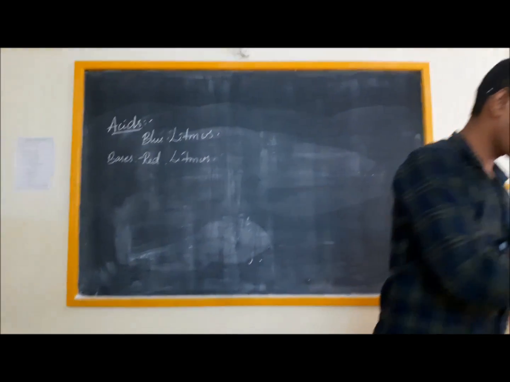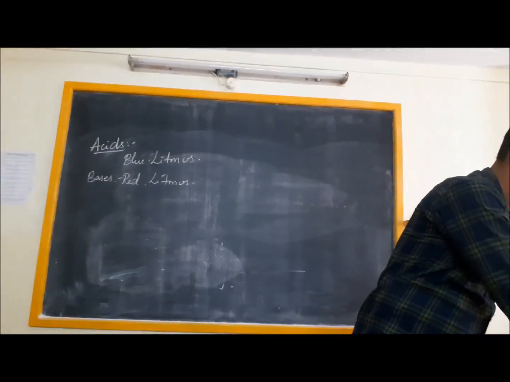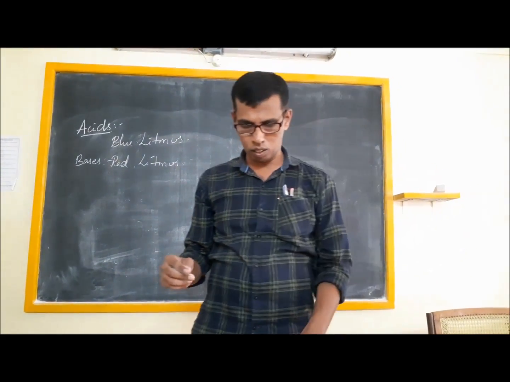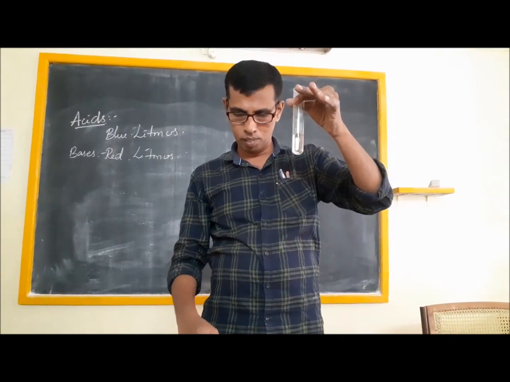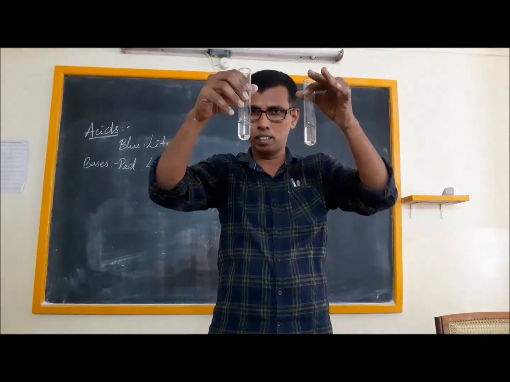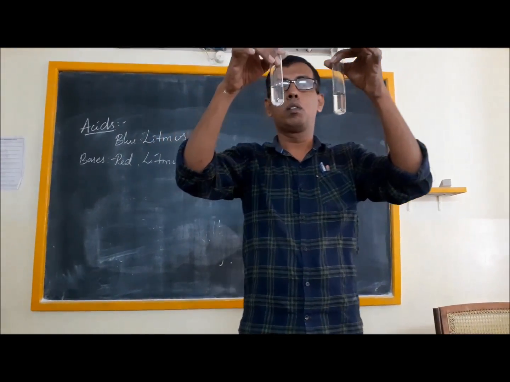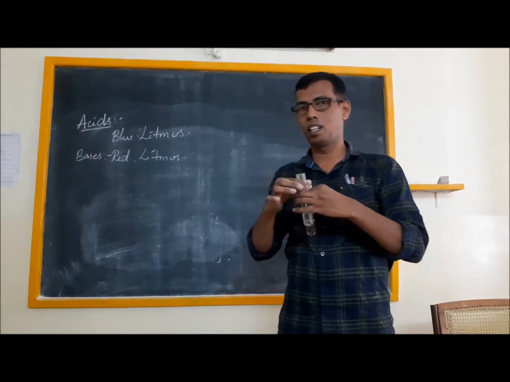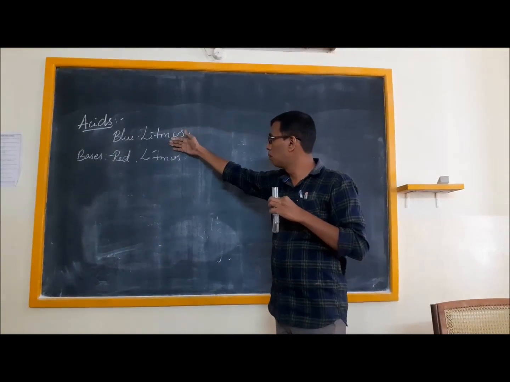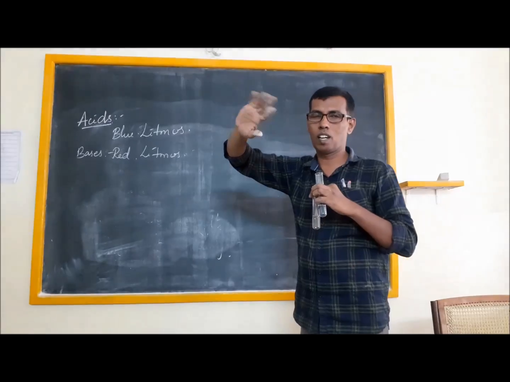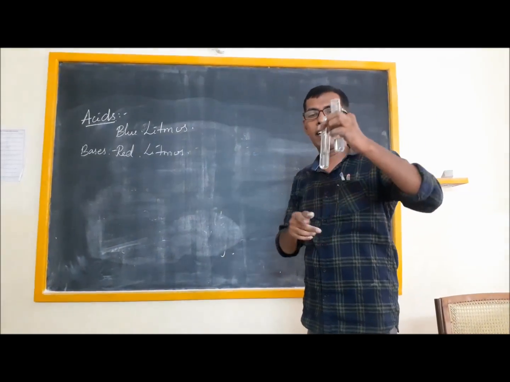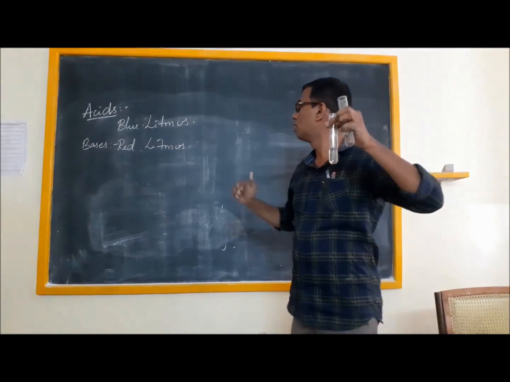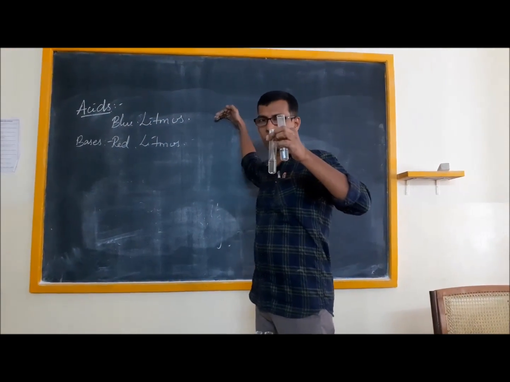The initial solution which I took was colorless, and the second solution which I took is also colorless. But to these two colorless solutions, when you added the litmus, there was a color change. In the initial one, it has turned the blue litmus to red.